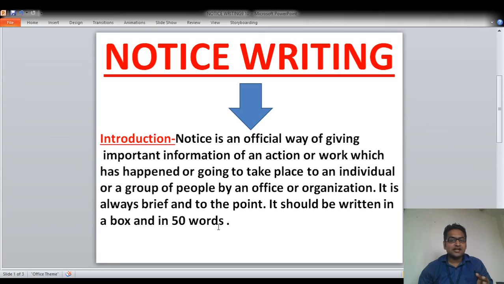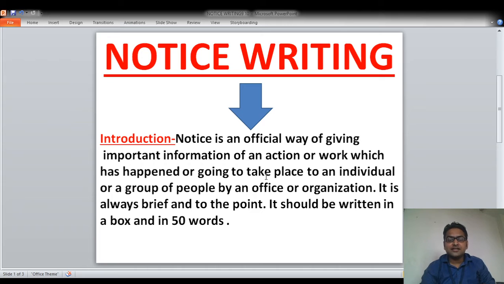So what is a notice? I hope it is clear to you that a notice is a writing pattern, a method by which we give important information to someone. It is mostly written by an office or organization to an individual or a group of people, and it should be brief. It should not be written at length, and it also has a word limit of 50 words.